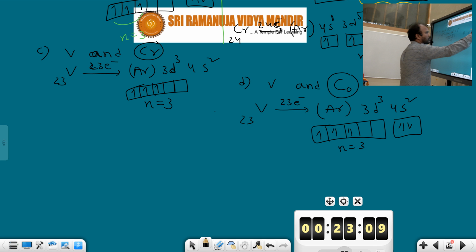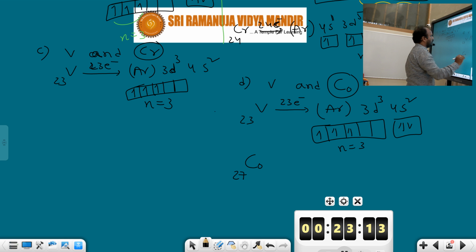Cobalt atomic number 27. That's why 27 electrons are there. According to electronic configuration, it is argon 3d7 4s2. The s subshell is completely filled, but we should focus on the d subshell. D is made up of 5 orbitals, and d is having 7 electrons: 1, 2, 3, 4, 5, 6, 7.